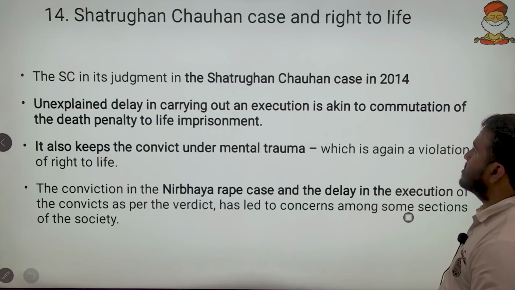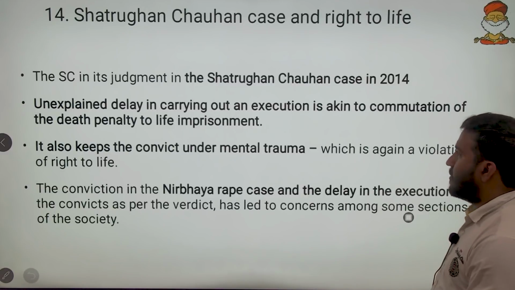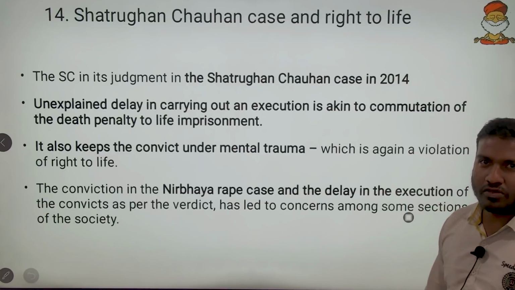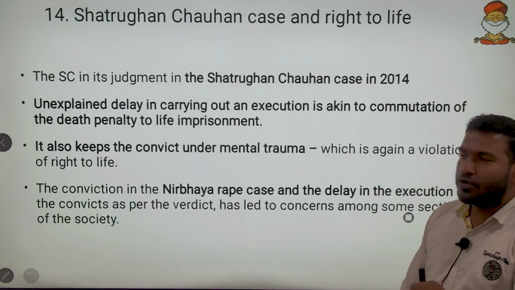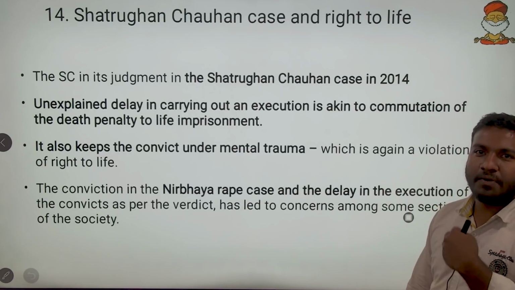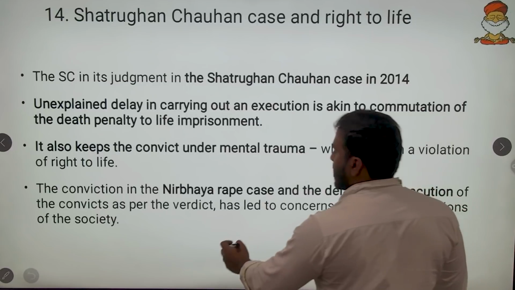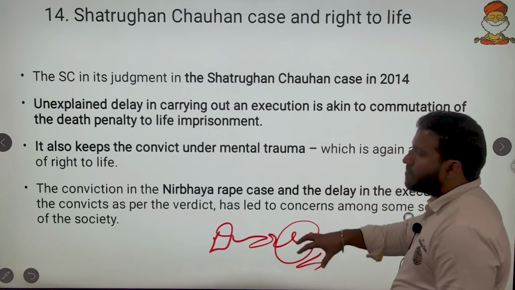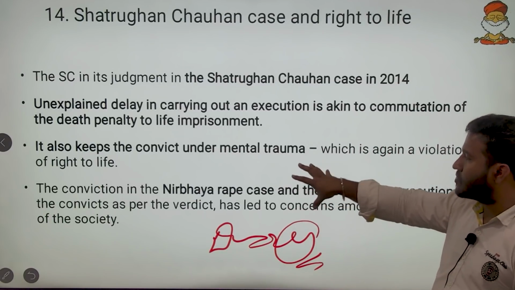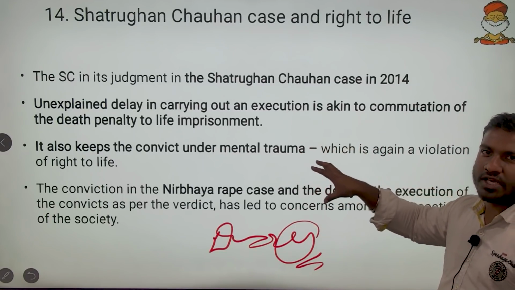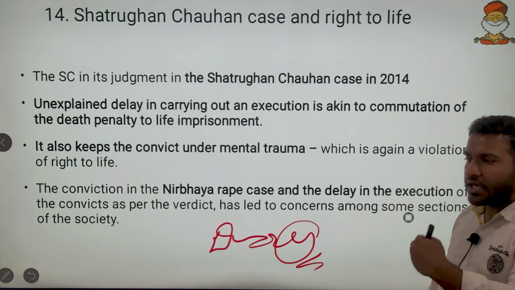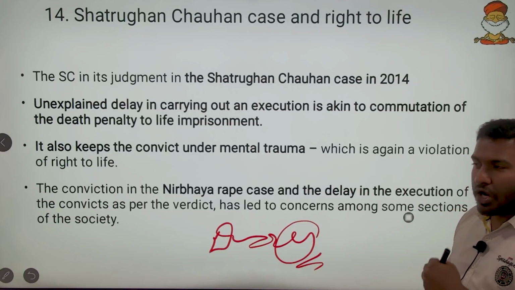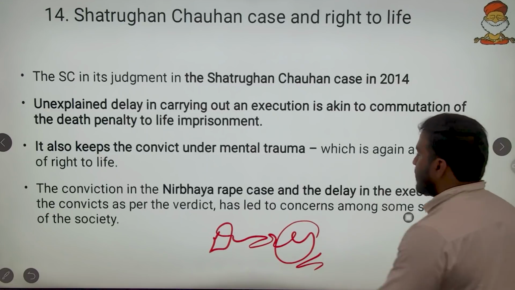Then the Shatrughan Chauhan case and the right to life. Here, the Nirbhaya case was prolonged and it took almost 10 years to award the death penalty to the culprits. So again, the delay in execution of capital punishment convicts was in the news. The Shatrughan Chauhan case said that whenever you delay a death penalty, you are commuting it automatically, auto-commuting it to life imprisonment.